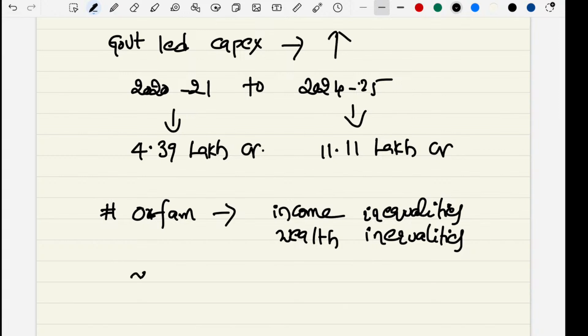It is a very interesting term. Inequality we all know, but they are mentioning inequality kills. This is the report name: Inequality Kills.